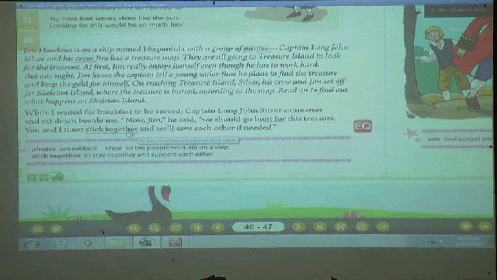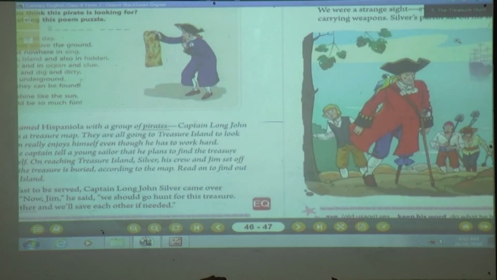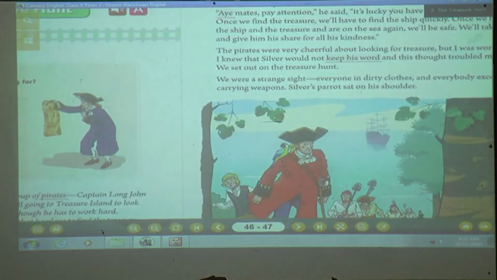You and I must stick together. Stick together means we should stay together and we should support each other. Means Jim has the map and John Silver has his people along with him. So he is telling yourself and myself along with my people, we will stay together, we will support each other. And what we will do? We will save each other if needed. If any help is needed, at that time we will save each other.